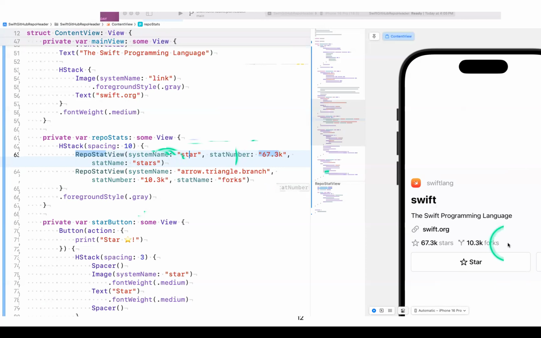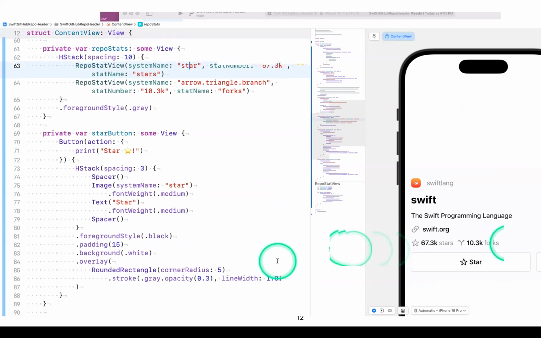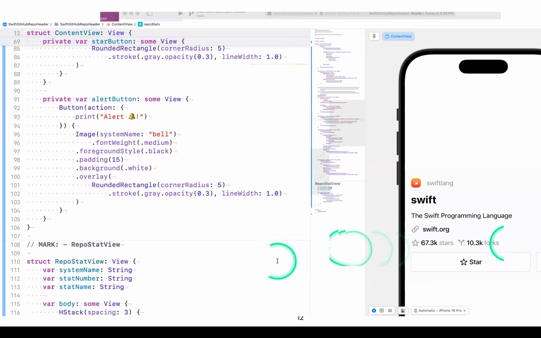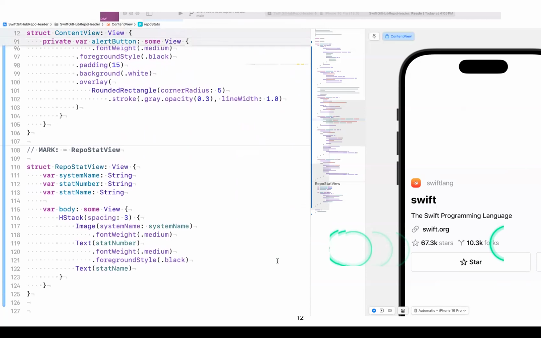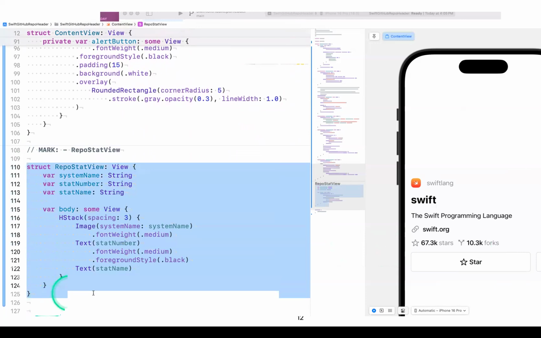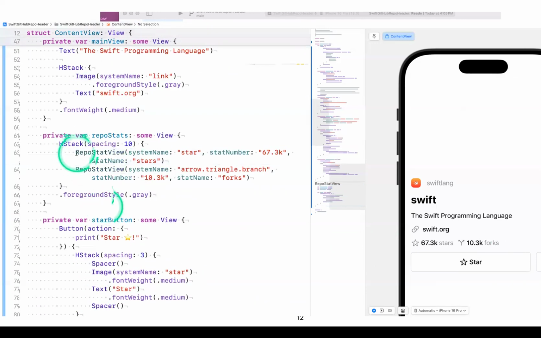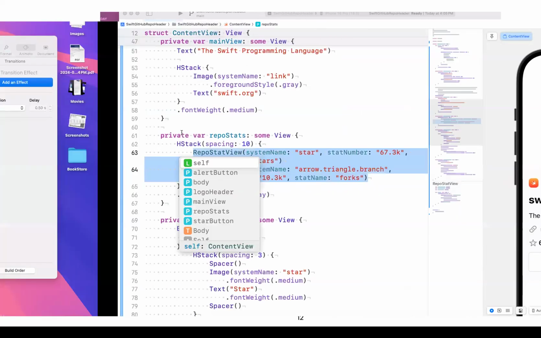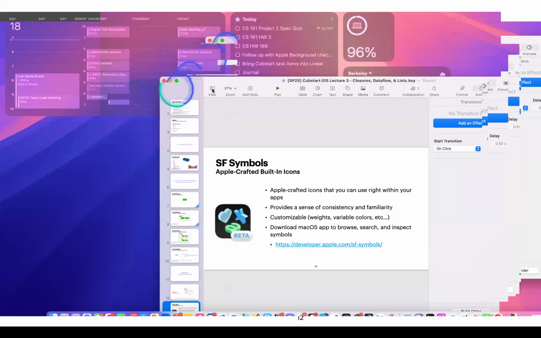Does that make sense? So again, whenever you see you're reusing a lot of the same code, copying and pasting, it's better to refactor it into its own custom view and then pass in the relevant information into there instead. Cool? Does this make sense? This is really important. Okay, cool. Thank you. All right, so going back to the slides now.